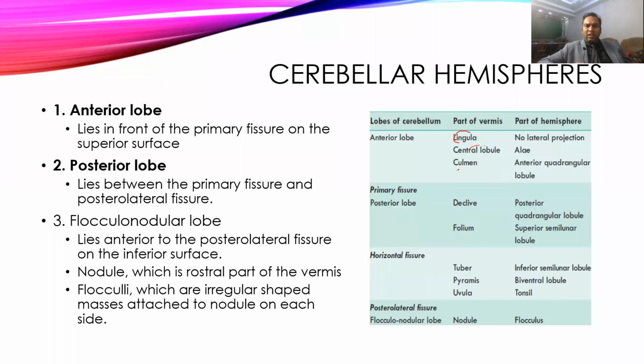The posterior lobe is formed with declive and folium, and the posterior quadrangular lobule and superior semilunar lobule from the hemisphere. The flocculonodular lobe is formed with tuber, pyramis, uvula, and nodule, and also the inferior semilunar lobule and biventral lobule, the tonsil and the flocculus.